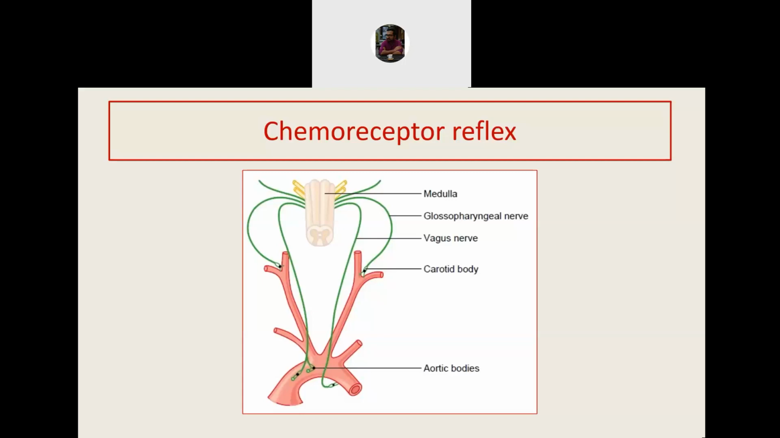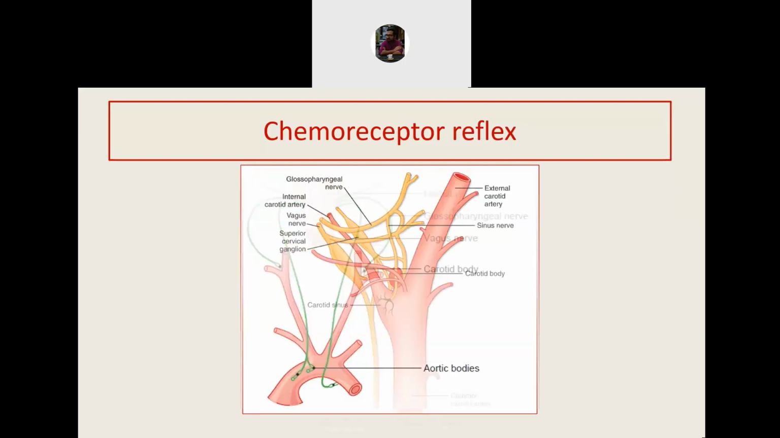So what are chemoreceptors? These are receptors present on aorta and carotid, but not in the carotid sinus. You can see they are present outside. And they have different names. They are not called carotid baroreceptor. They are called carotid body. Similarly, they are called aortic body. And these are receptors that can sense chemical changes in the blood. Namely, they can sense the change in oxygen, carbon dioxide, and pH.